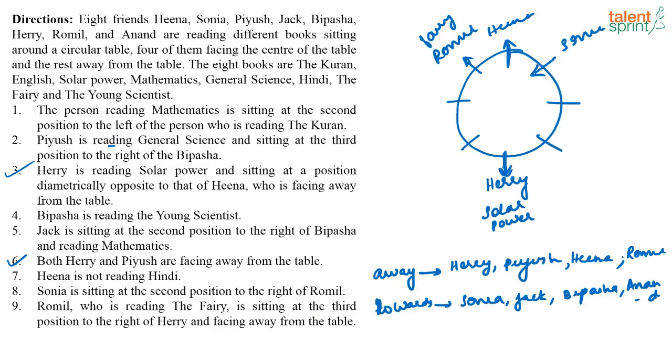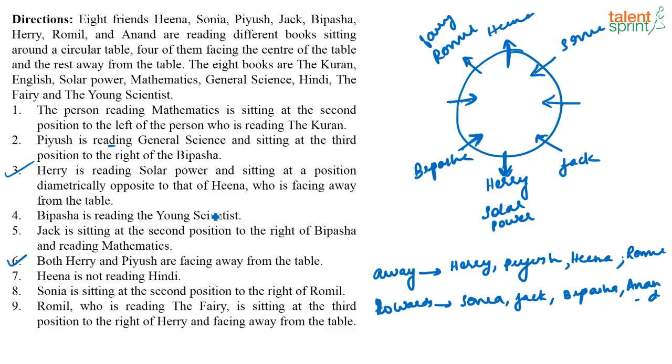Hina is not reading Hindi. Jack is second to the right of Bipasha, who is reading mathematics. Now, where can I place this Bipasha? Can Bipasha be here? See, if Bipasha is here, they are saying that Jack is sitting second to the right of Bipasha, so Jack has to be here. Not possible. Can Bipasha be here? No. Can she be here? No, because Jack has to sit second to the right of Bipasha. Again, here also not possible. So the only place where I can place Bipasha is here, because it is given Jack is sitting second to the right of Bipasha. So this is the only place where I can place Bipasha. So if this is Bipasha, this is Jack.